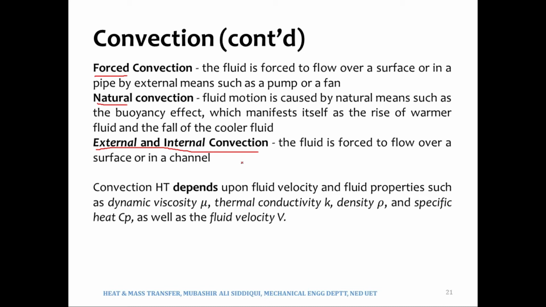However, if the fluid is flowing inside a pipe, we call it internal convection. And if the fluid is flowing outside a pipe, over a pipe, then we call it external convection. And forced convection is that convection where the fluid is forced to flow over a surface by some external means such as a pump or a fan.